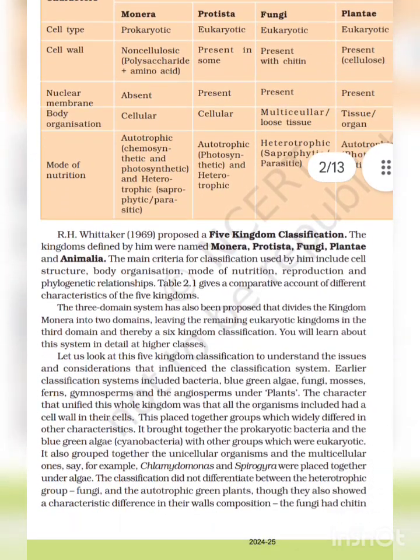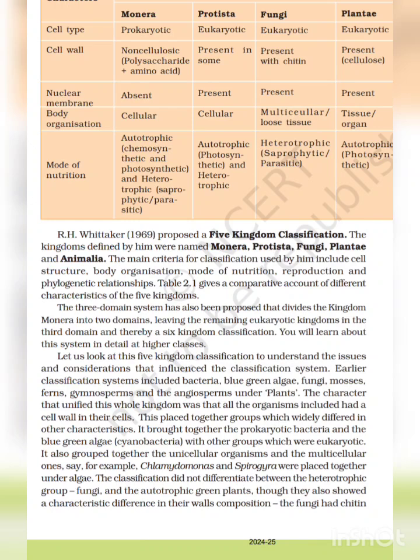R.H. Whittaker in 1969 proposed the 5-kingdom classification. The kingdoms defined by him were named Monera, Protista, Fungi, Plantae, and Animalia. The criteria for classification used by him include cell structure, body organization, mode of nutrition, reproduction, and phylogenetic relationship.